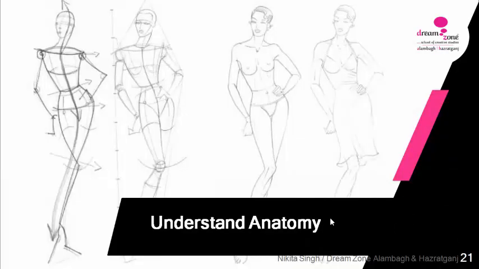The very first one is to understand the anatomy. This is the very basic stage for beginners: to understand the anatomy of the body for female and male, how a person stands, what the size is, where the hands fall, where the bust is, where the hips will be.